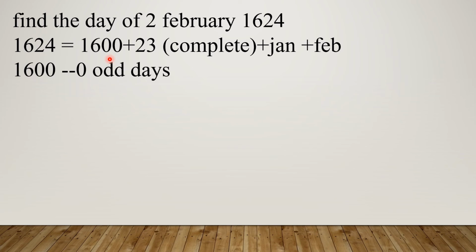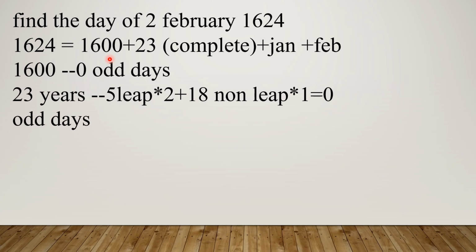So 23 years. In these 23 years, we have to divide them into leap years and non-leap years. So 23 years has 5 leap years and 18 non-leap years. So 5 leap years has 10 odd days, because every leap year has 2 odd days. 18 non-leap years has 18. So 10 plus 18 is 28. 28 means exactly divisible by 7. We get 0 odd days.